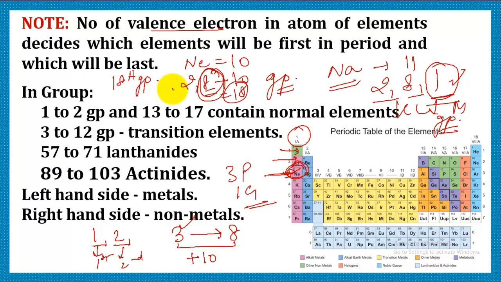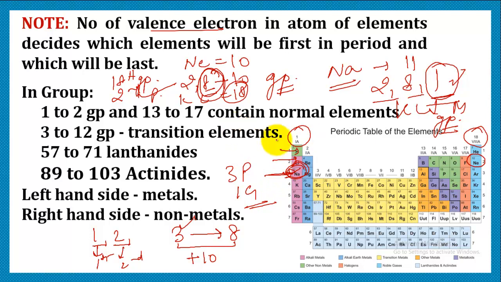Now let us find the period. The number of shells is 2, so it belongs to the second period. So this is the second period and this is neon. That is the 18th group and the second period. So this is how you can make out the position of different elements.